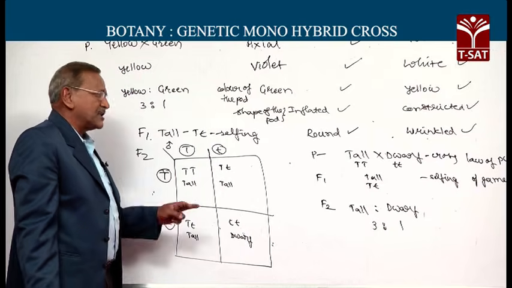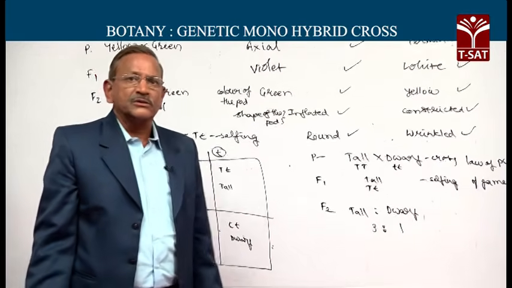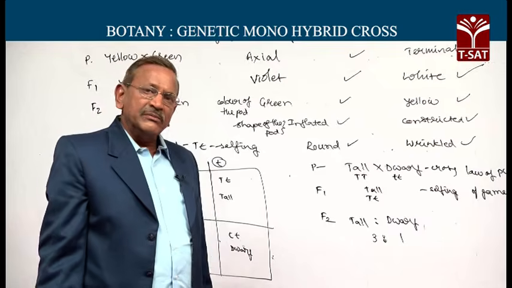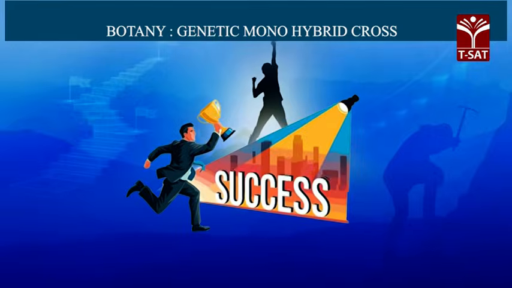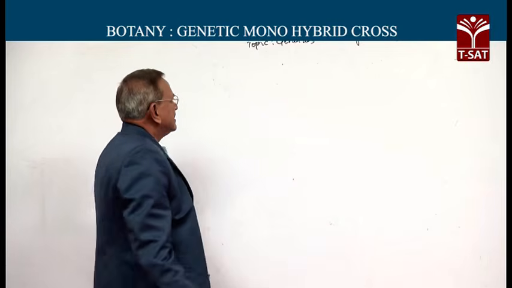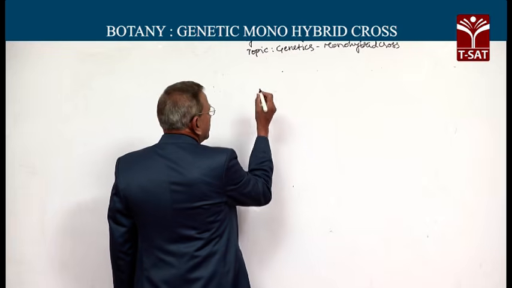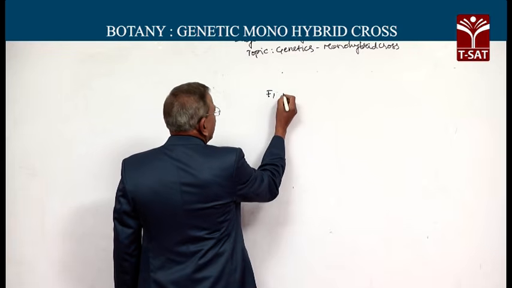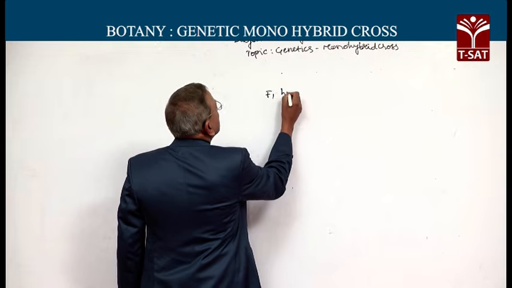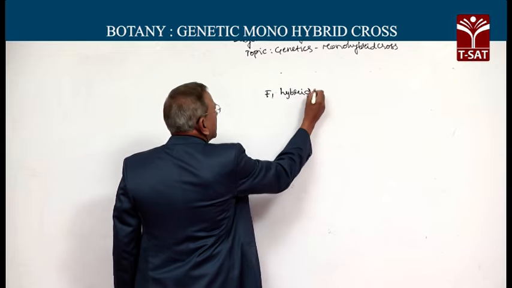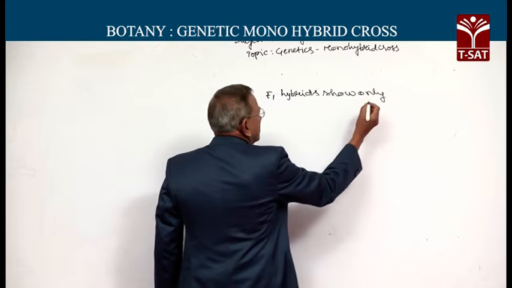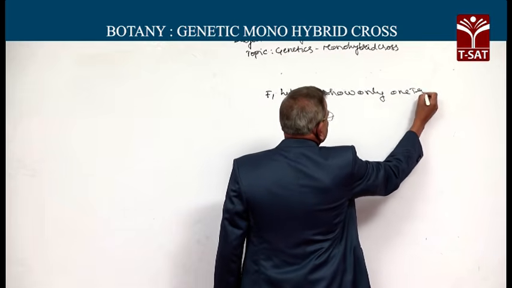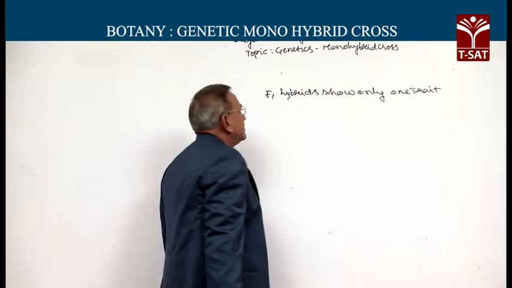So, two important principles, two important conclusions were derived by Mendel basing on his inheritance of one gene experiment. Law of dominance. Using the law of dominance, Mendel was able to predict that F1 hybrids show only one trait, that is the dominant trait.